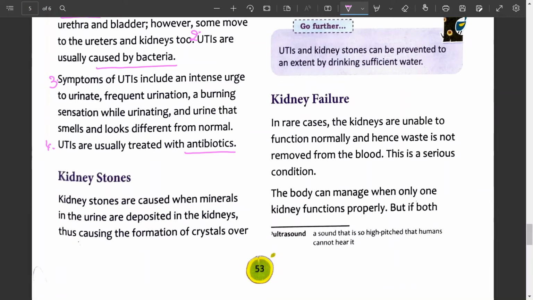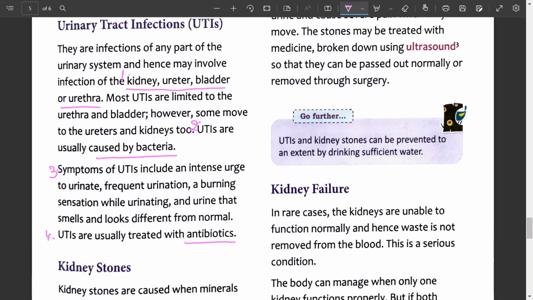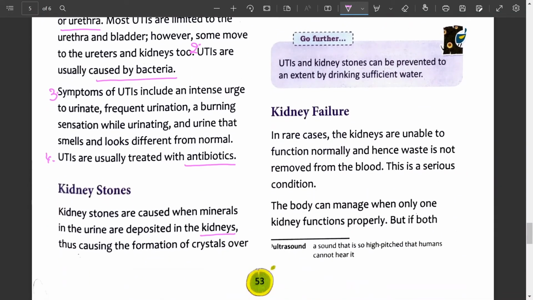Now let us discuss about the kidney stones. Like that, we'll frame questions again. Question number 1. What is the site of occurrence? Kidney stones are generally found in the kidneys, ureters and urinary bladder. So, we can write it here as number 1. Second question. Cause of kidney stones. Number 2.